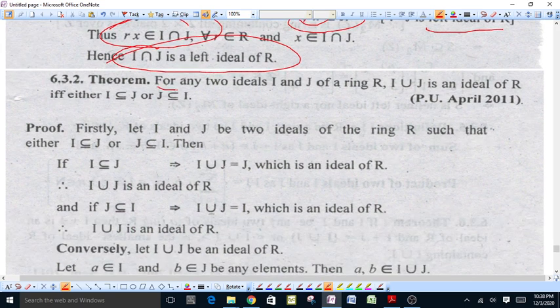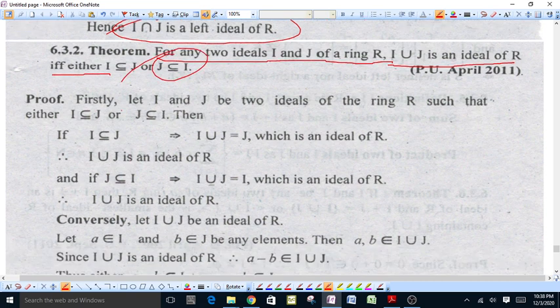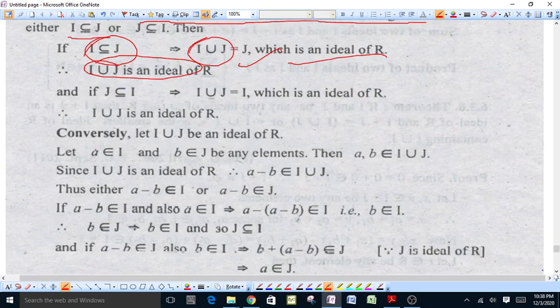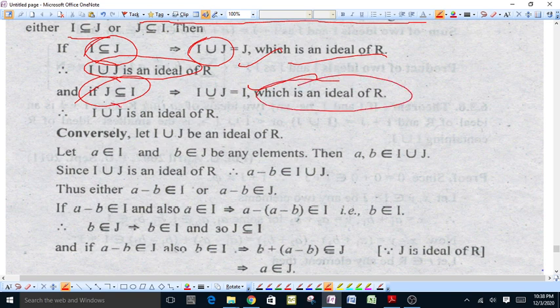Now next theorem: for any two ideals I and J of ring R, I union J is an ideal of R if and only if either I is a subset of J or J is contained in I. मान लो कि I and J be two ideals of ring R such that either I is subset of J or J is subset of I. जेकर I J ਦਾ सबसेट है, it means इन दोवां ਦਾ ਜਿਹੜਾ यूनियन होएगा वो J होएगा which is an ideal of R, ठीक है। Therefore I union J is an ideal of R. If J is subset of I, this means I union J will be equal to I, which is again an ideal of R. Therefore I union J is an ideal of R.